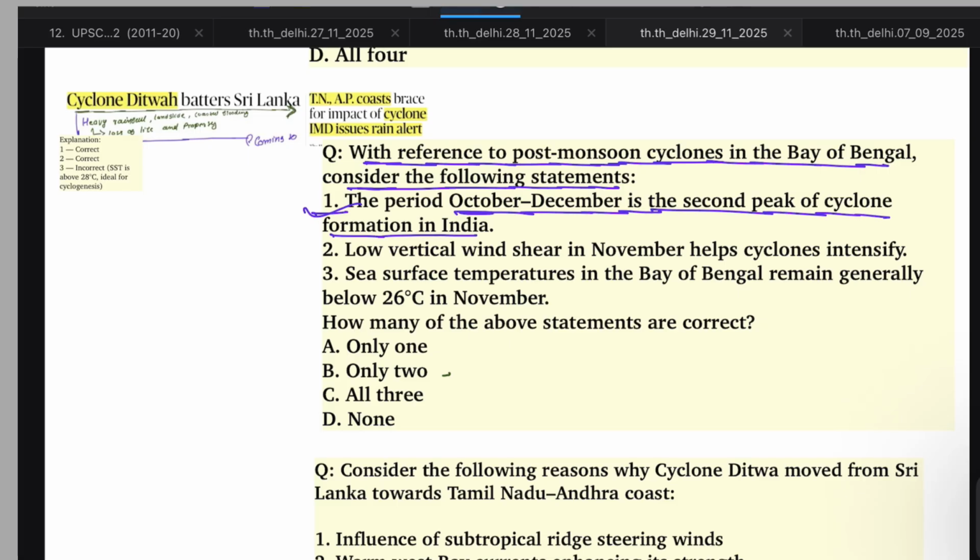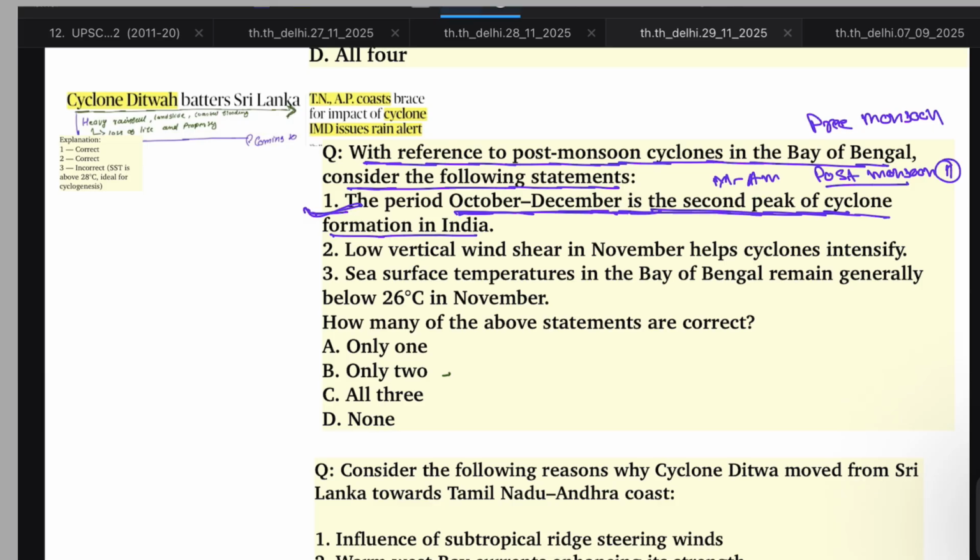The first peak of cyclone formation in India is March, April, which is pre-monsoon, the first phase, and post-monsoon is the second phase of cyclones in India.